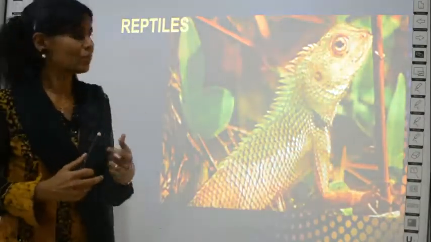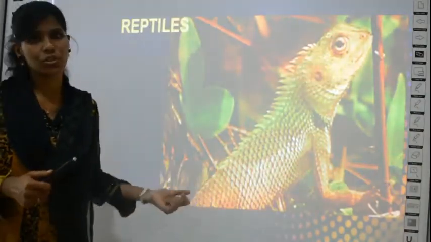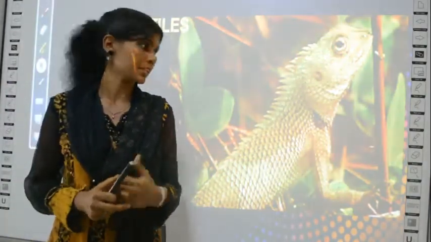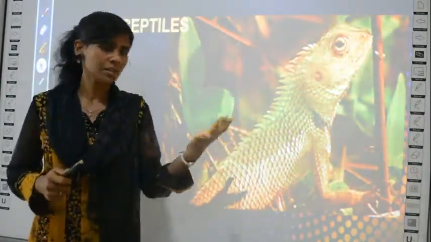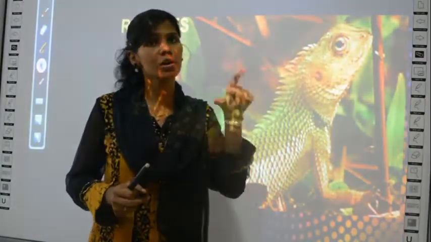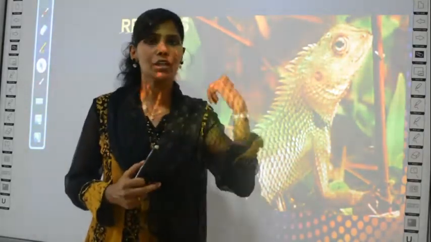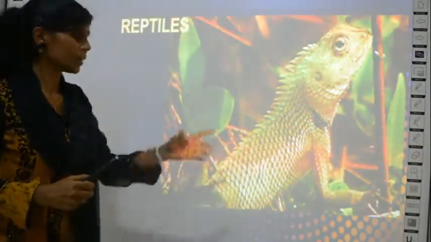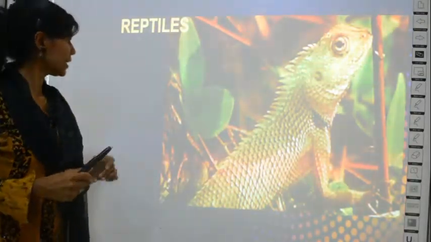Next we learn about the group called reptiles. The picture given is a picture of a garden lizard. It is called a garden lizard. Whatever crawls, mostly like snakes or lizards, these 2 are usually common to you, right? Whatever crawls on the ground mostly comes under the group called reptiles. The typical example I am going to explain today is the garden lizard.